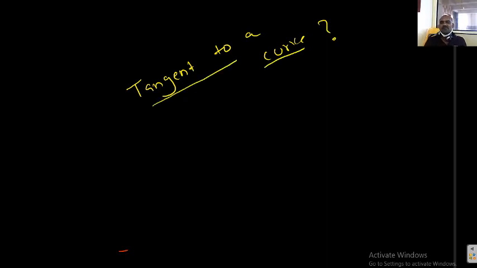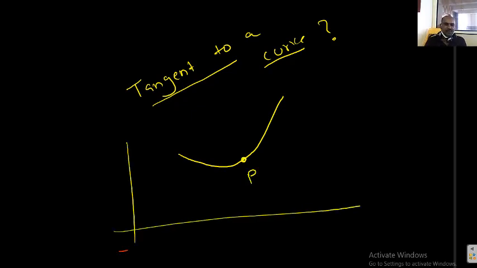Students, now, tangent to a curve. How can you draw a tangent to a curve? This is an important concept for us. What is meant by the tangent of a curve? What is its slope? That is important. If a curve is given and a point P is given here, how can you draw a tangent to this curve at the particular point? Directly you can't draw a tangent.